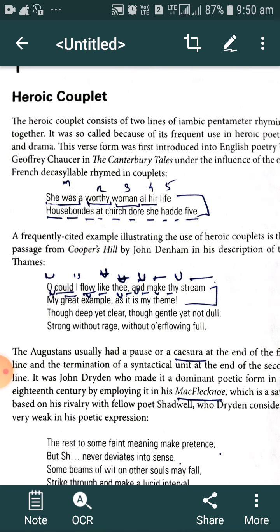So heroic couplet is the stanza of two lines of iambic pentameter. Penta means five.